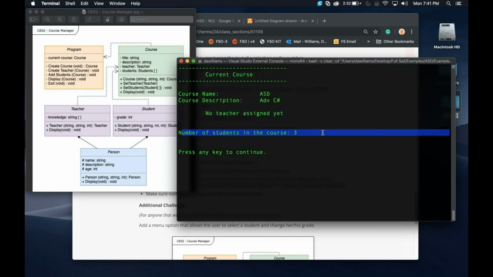No, I haven't really created those, them and their names, their ages, their descriptions, and their grades. So I have nothing really to display, except that I know that there's 3 students in this course. But notice that it did not crash.